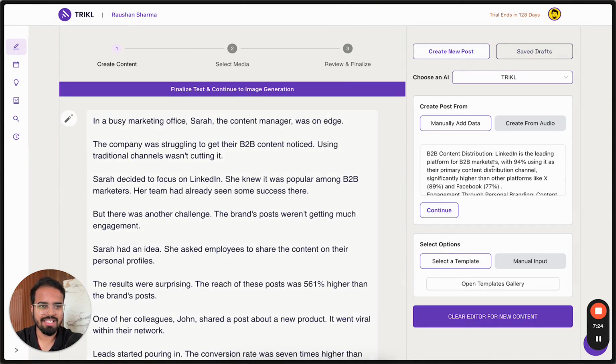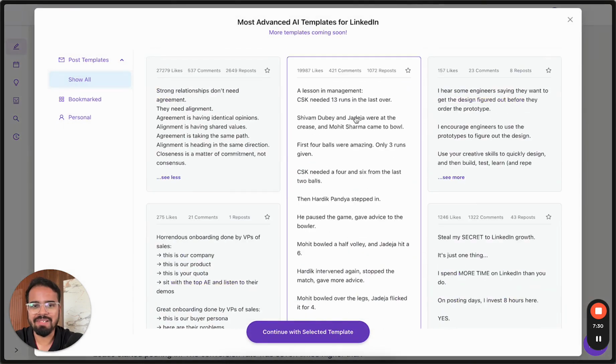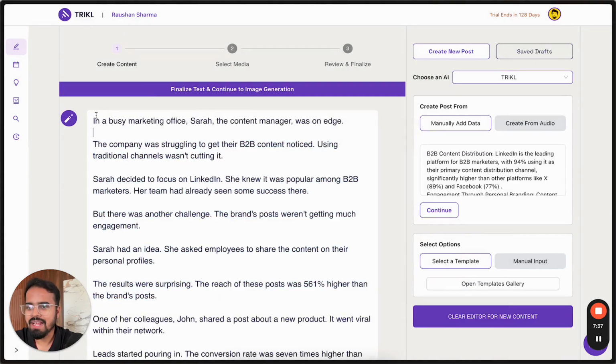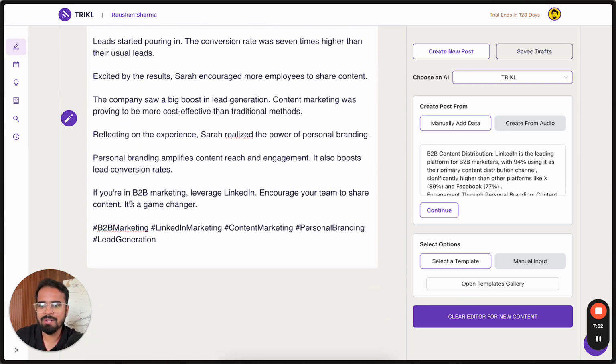Wow. So it converted these 5 boring data points into one story, which was based on this template. So this template has a lesson in management. It's a story of people, and over here, in a busy marketing office, Sarah, the content manager, was on edge. The company was struggling to get B2B content noticed. Using traditional channels wasn't cutting it. Sarah decided to focus on LinkedIn. Now this has converted into a full-fledged story.